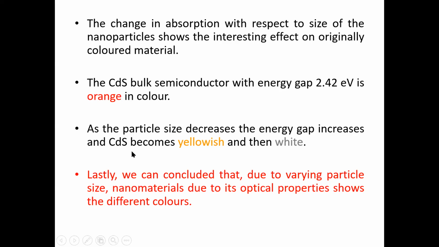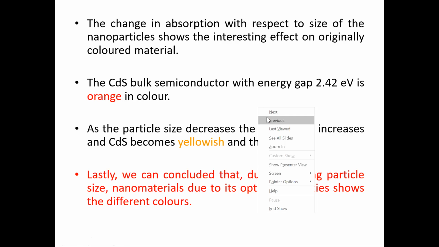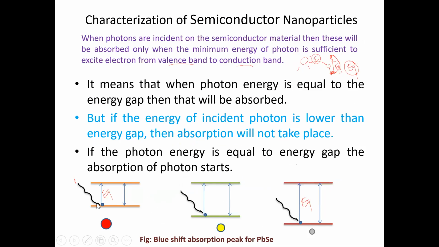And the cadmium sulfide becomes yellowish in color, and after that it is white in color. We saw this earlier in the figure. When it is red in color, the energy gap is low. Then it comes to the yellowish color, the energy gap increases, which means the size decreases. Again, it comes to grayish in color, the energy gap is more than these two, which means the size decreases. So when the color changes, the size decreases.